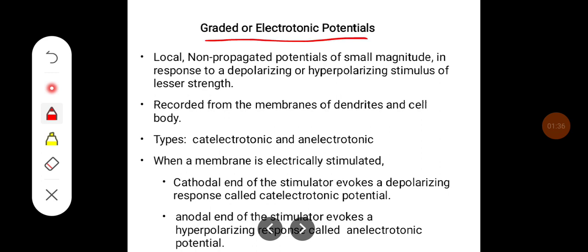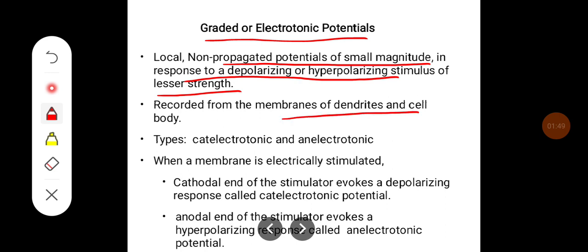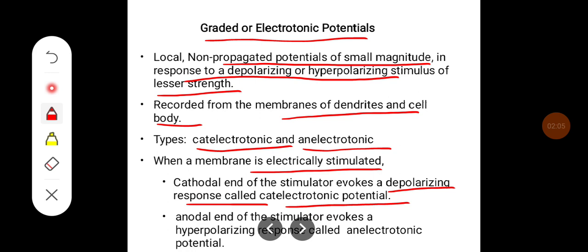A graded or electrotonic potential: local, non-propagated potentials of small magnitude in response to depolarizing or hyperpolarizing stimulus of lesser strength. They are recorded from the membranes of dendrites and cell body. So they can be catelectrotonic or anelectrotonic. When the membrane is electrically stimulated, the cathodal end of the stimulator evokes the depolarizing response called catelectrotonic potential. The anodal end of the stimulator evokes a hyperpolarizing response which is called anelectrotonic potential.